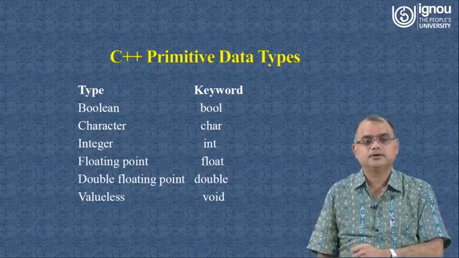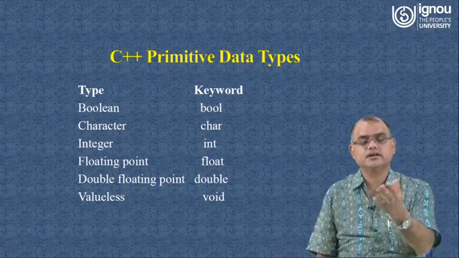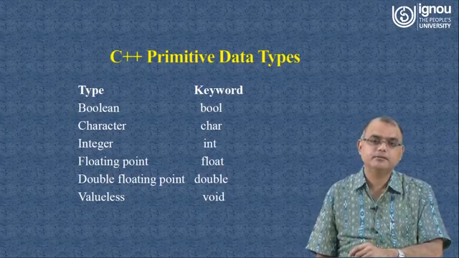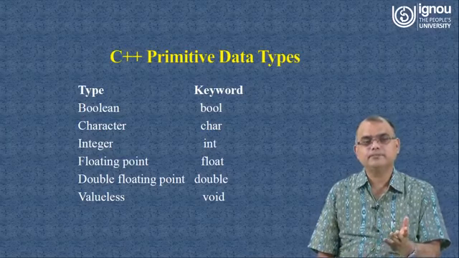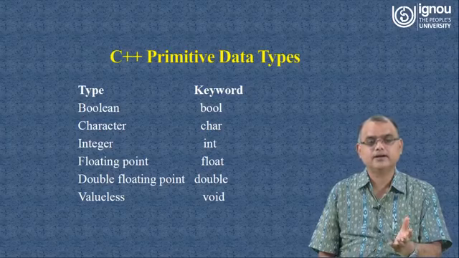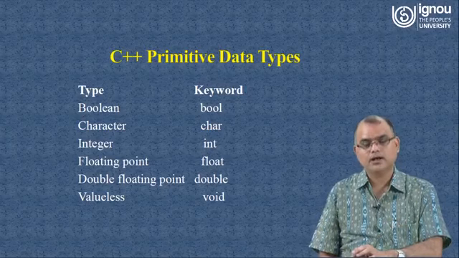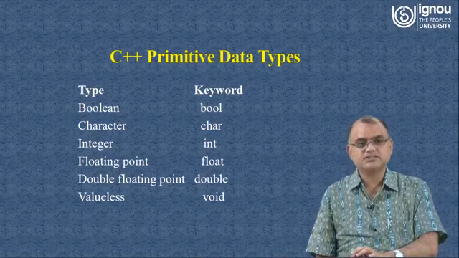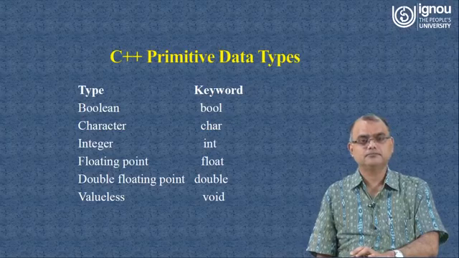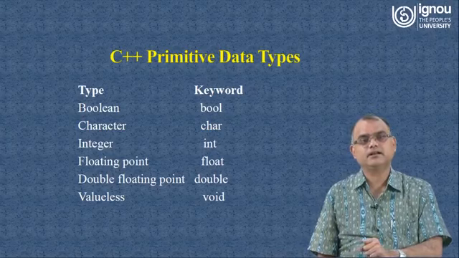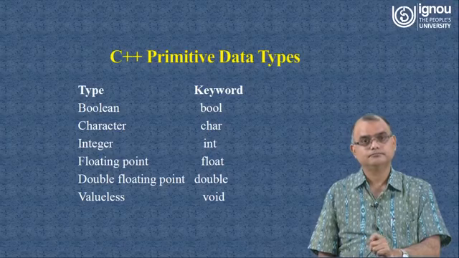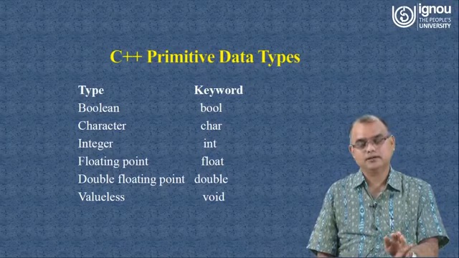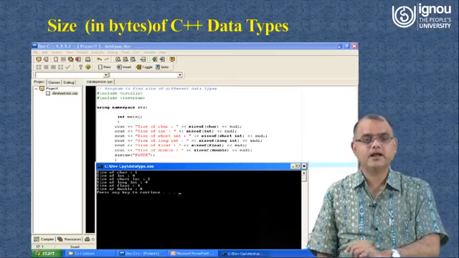As far as the different primitive data types are concerned, these are the basic primitive data types available in C++ programming. You can go through your study material and see which data types are available and what the purpose of each is. You are already aware, so I will not devote much time to it. But one question I will raise here: what are the sizes of these different data types? If we have to know that, we can find out just by writing a small program.